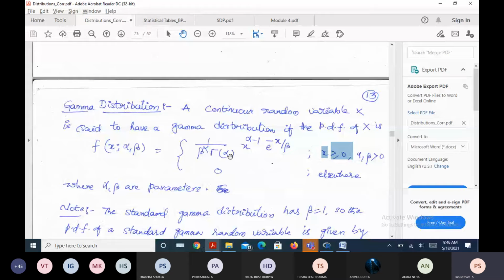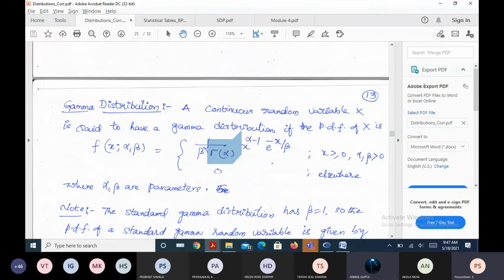Have you heard of gamma of alpha or gamma of n in calculus for engineers? Yes, sir, we studied gamma and beta functions.